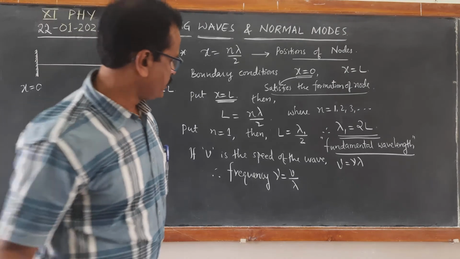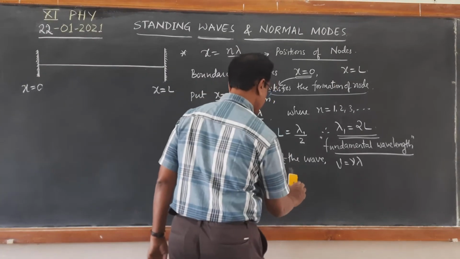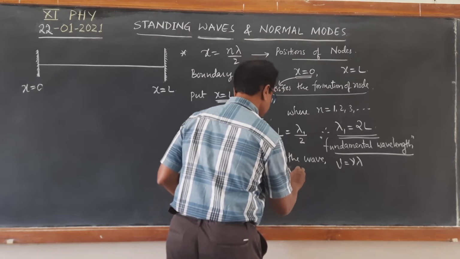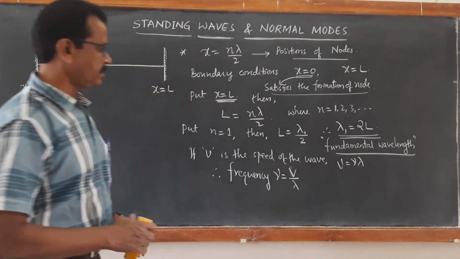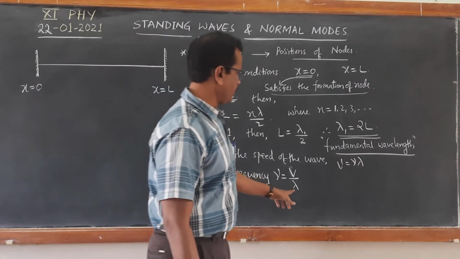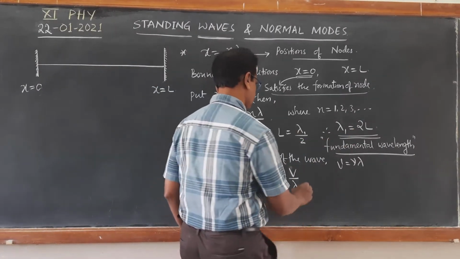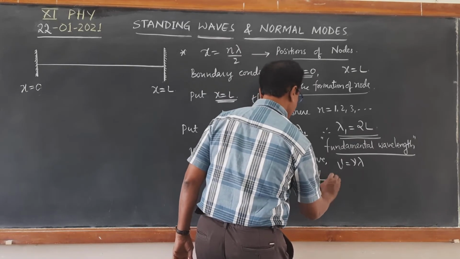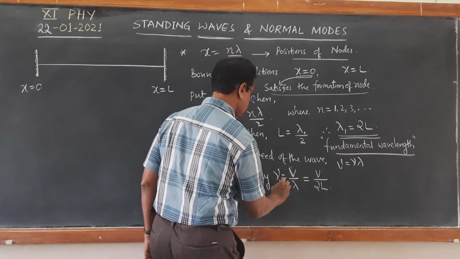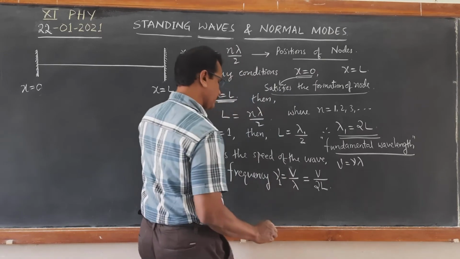Now we already know the value of lambda. Just substitute it. That becomes V by 2L. This frequency we call nu1 for n equal to 1.